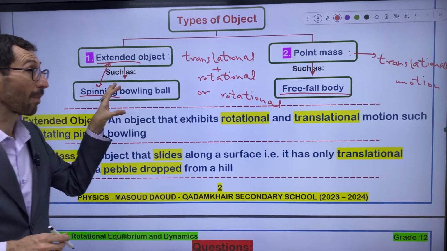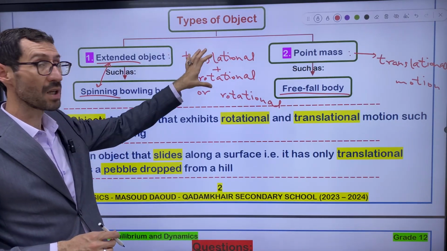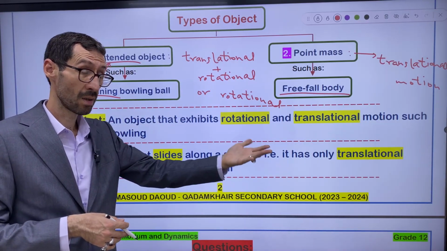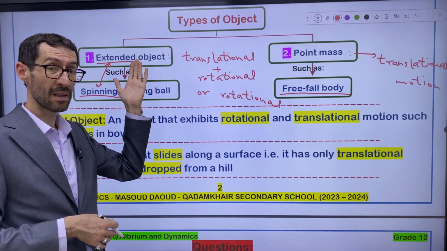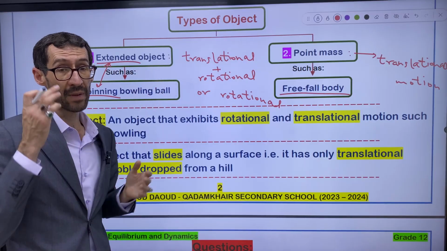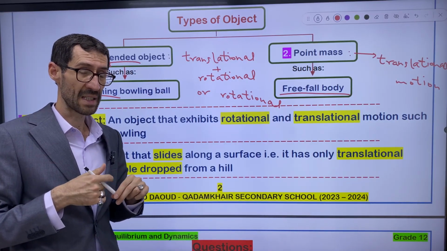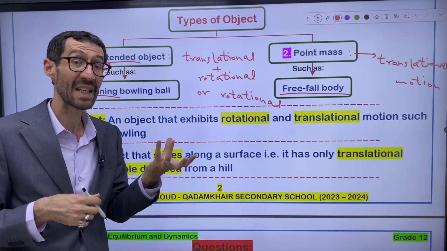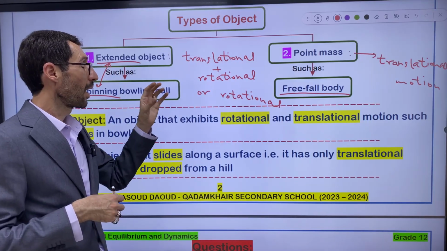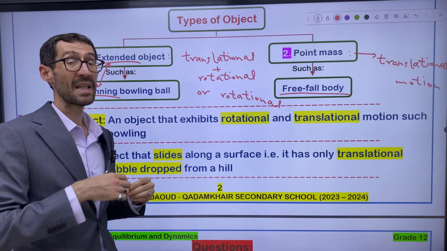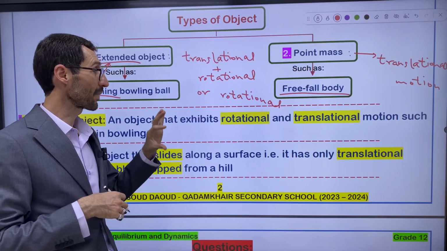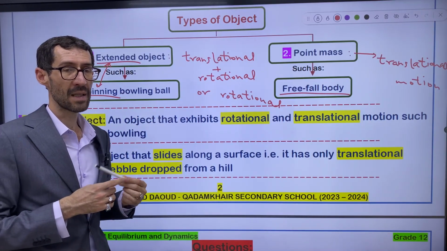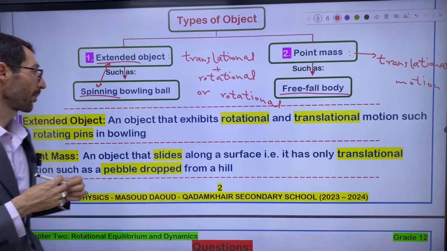Either the object spins about itself and advances to a new position, like the Earth that orbits the sun and rotates about itself. Or the object only spins about itself, it only rotates about itself, like a pinwheel, right?